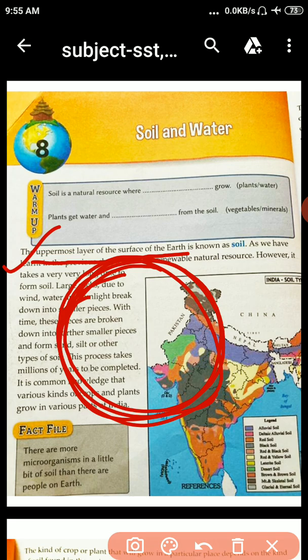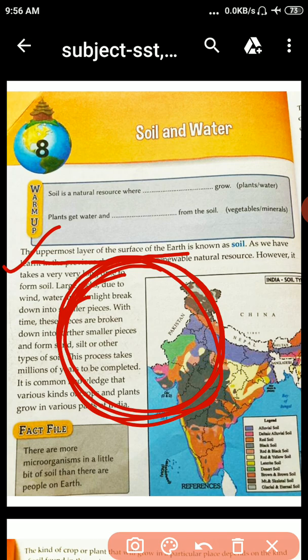Okay. However, it takes a very long time to form soil. Students, you know, it takes about 100 to 1000 years to form 1 centimeter of soil. Think about this. Large rocks, due to wind, water and sunlight, break down into smaller pieces.